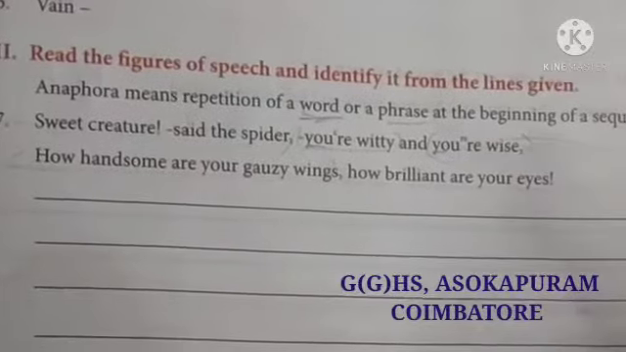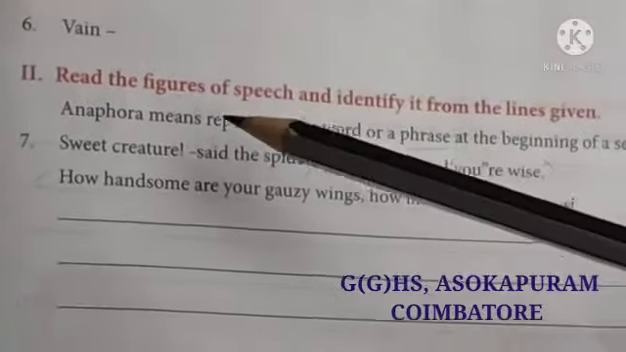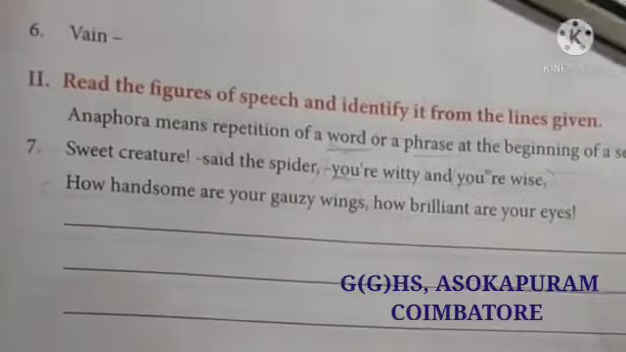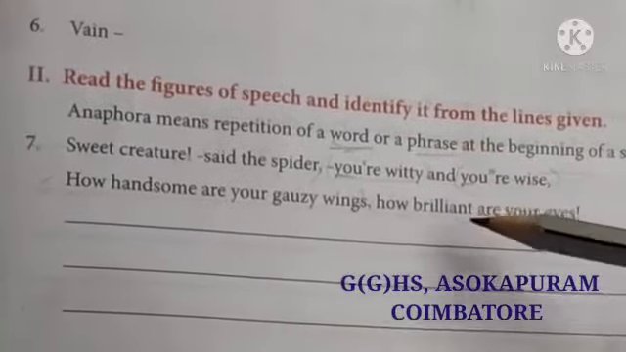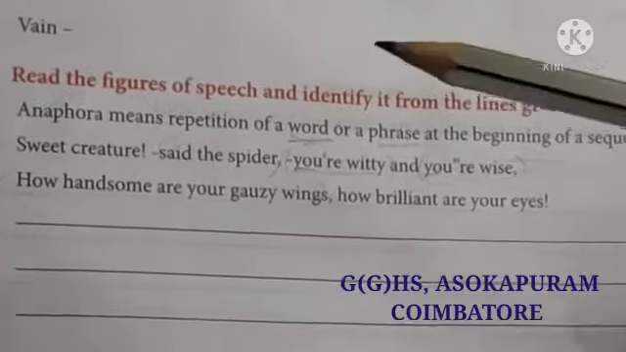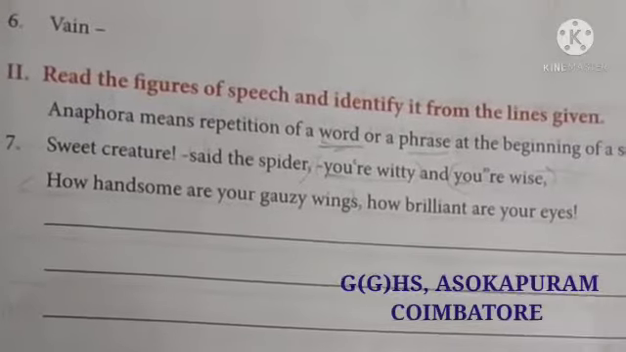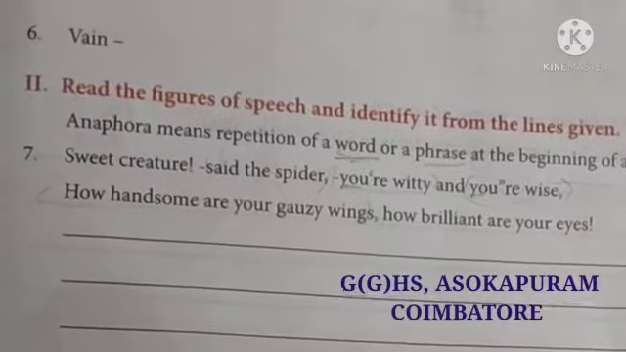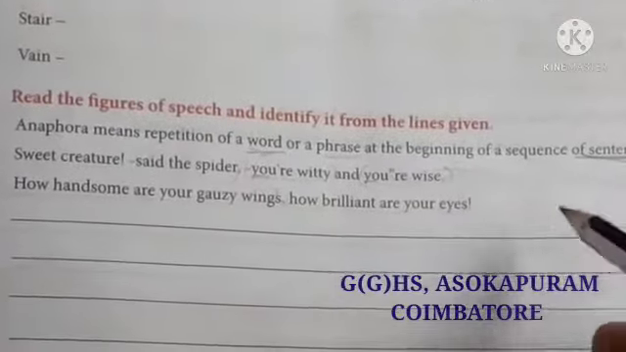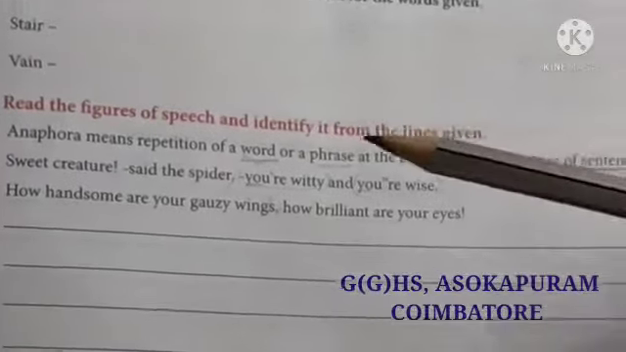Next, read the figure of speech and identify it from the given lines. They have already given you the figure of speech and the meaning also. Now you have to identify where it is present in the given lines. Okay, first one, what is anaphora? Anaphora means repetition of a word or phrase at the beginning of a sequence of sentences. The beginning word in a sentence is continuously repeating. That is called anaphora. Now listen.